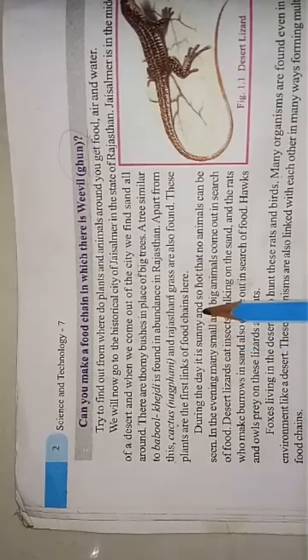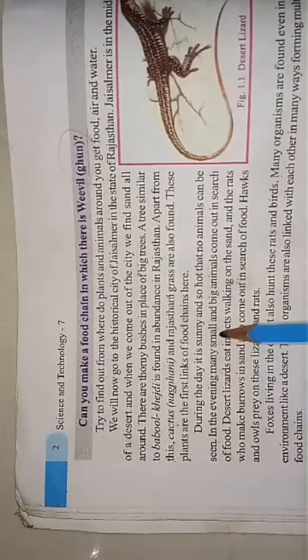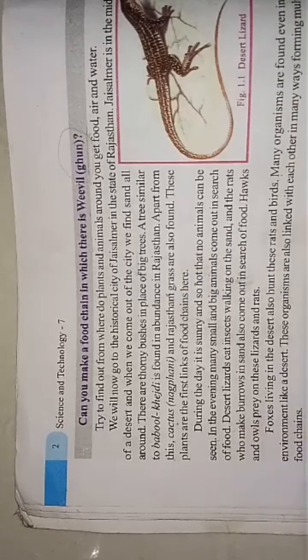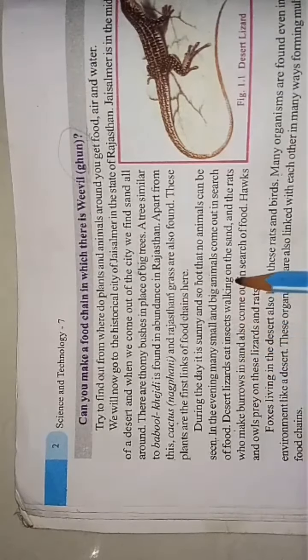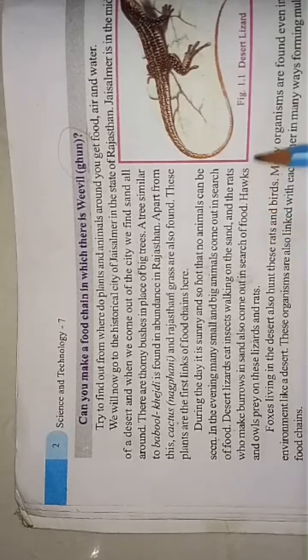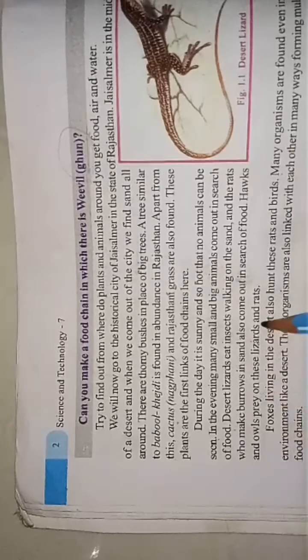During the day it is sunny and so hot that no animals can be seen. In the evening, many small and big animals come out in search of food. During the day it is very hot because sand gets hot very quickly, so no animals come out. But in the evening when the sand cools down, all the animals come out in search of their food. Desert lizards eat insects walking on the sand, and the rats who make burrows in sand also come out in search of food. Hawks and owls prey on these lizards and rats.